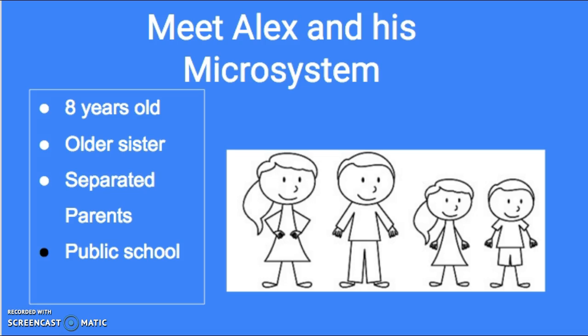To look at a real-life example of social context theory, we can examine 8-year-old Alex. To examine the way his development has affected his life, we can use Bronfenbrenner's bioecological model of human development. The first part we will look at is the microsystem.